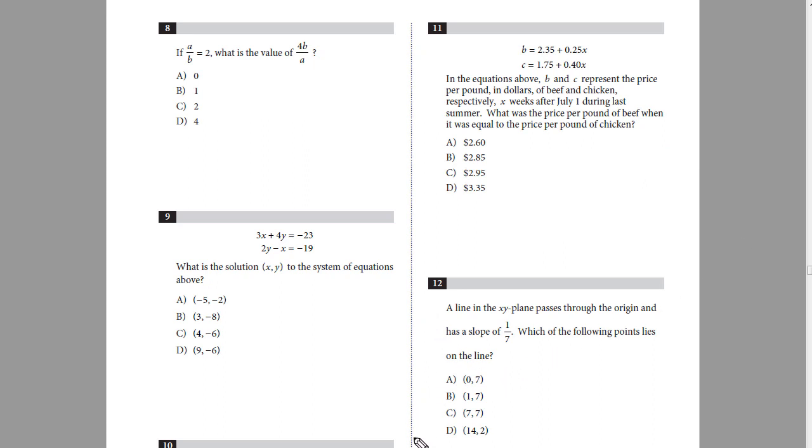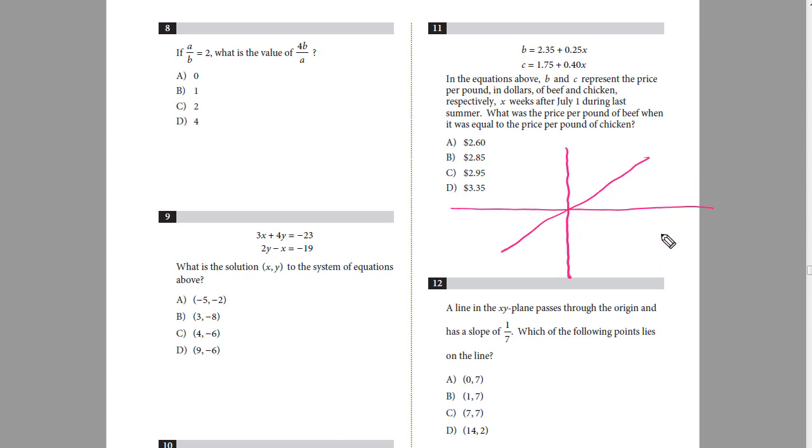So in question number 12, it says a line in the xy plane passes through the origin and has a slope of 1 over 7. Which of the following points lies on the line? So in such questions, first of all, we have to make the equation of the line. So the line is like this. Let me draw the x and y axis. Here's the y-axis. This is the x-axis. The line is passing through the origin like this.